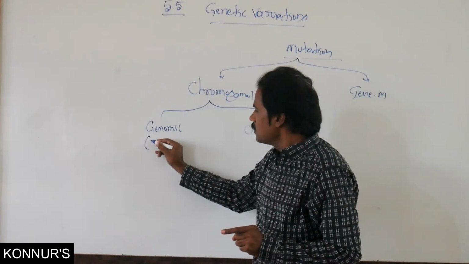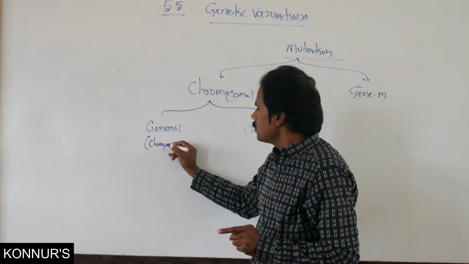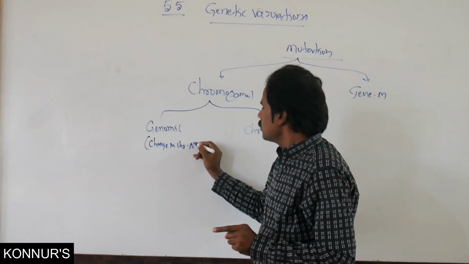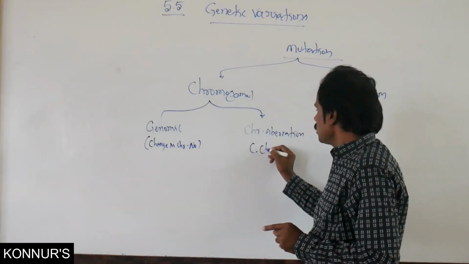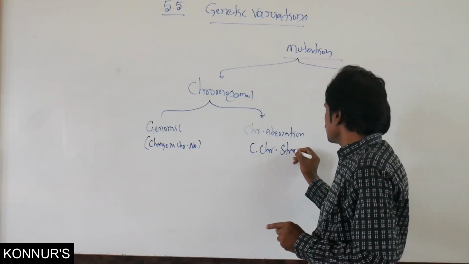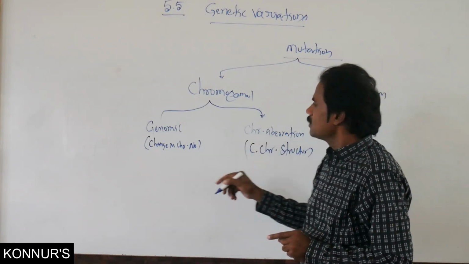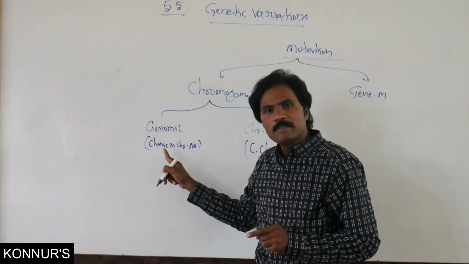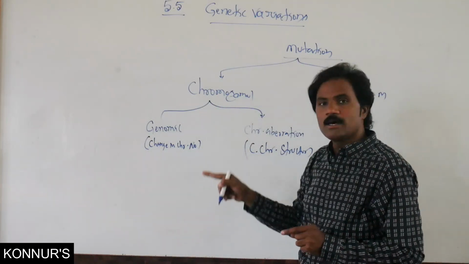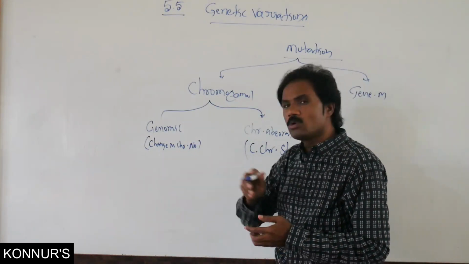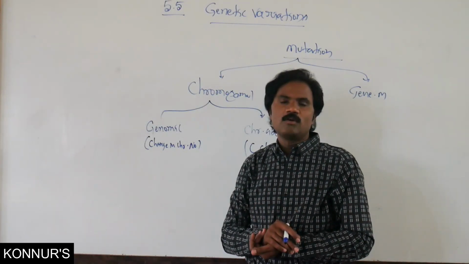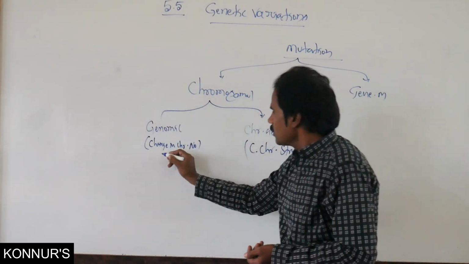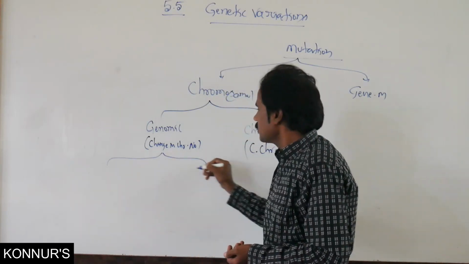Chromosomal aberration means change in chromosomal structure. In that change in chromosomal number, again, different ways are present. What are the different ways? There are two particular ways.